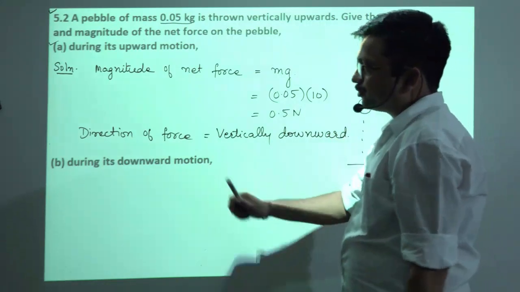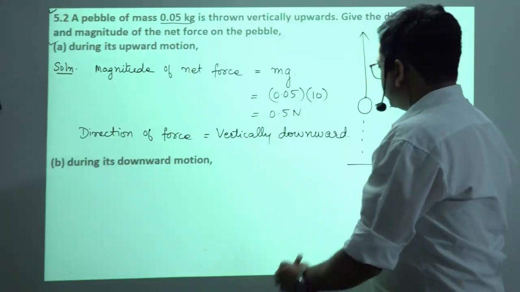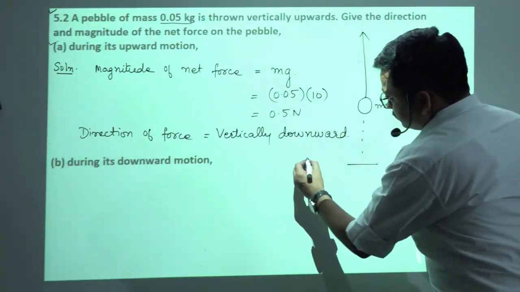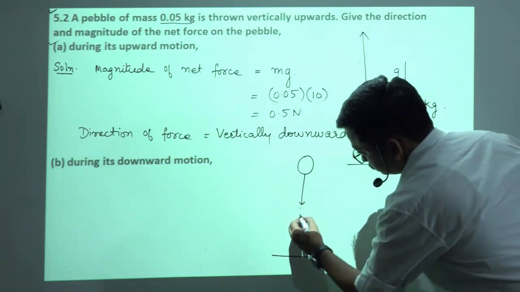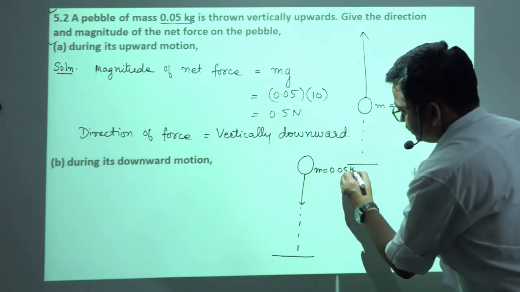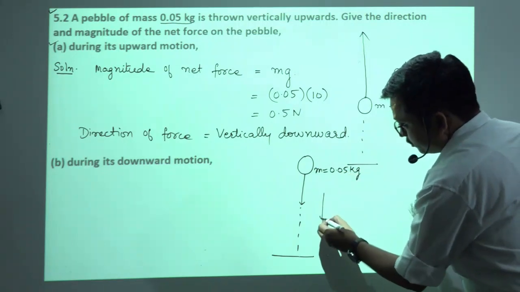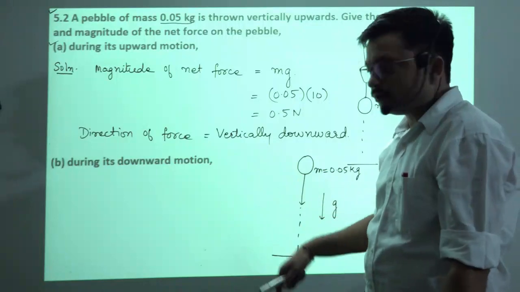Okay, let's move to the next question. The question is during its downward motion. Now the pebble is moving in the downward direction. This is the ground. So mass is 0.05 kg and it is moving in the downward direction due to the gravitational force acting in the downward direction.